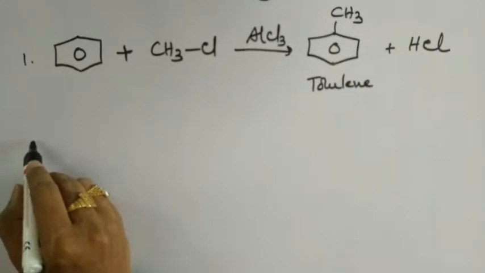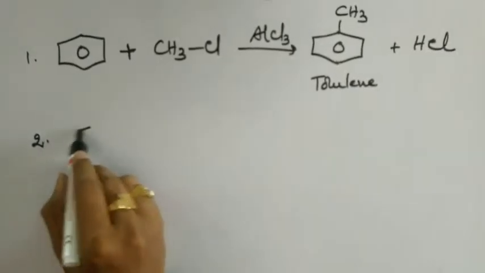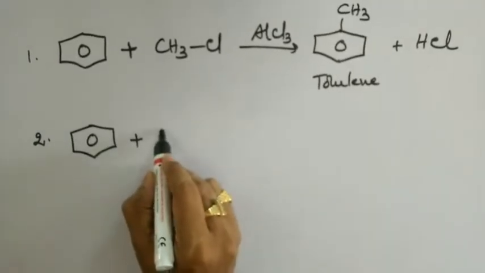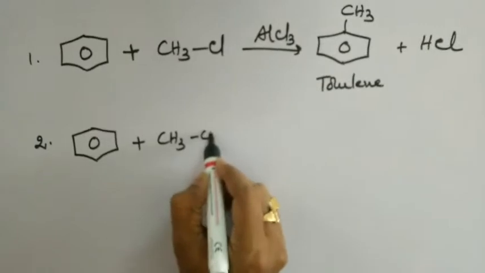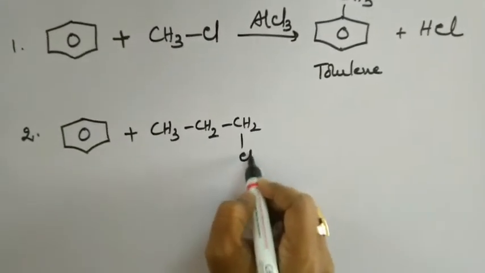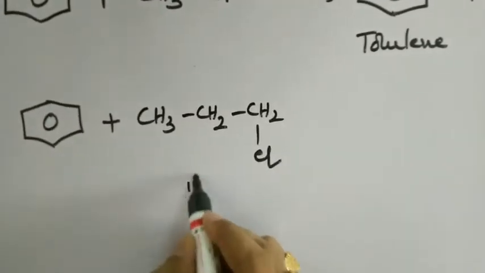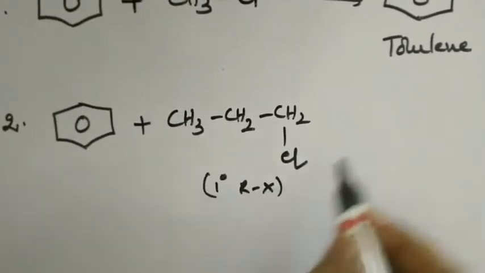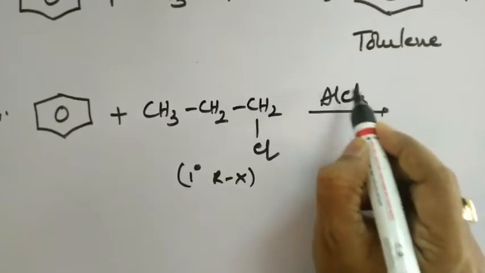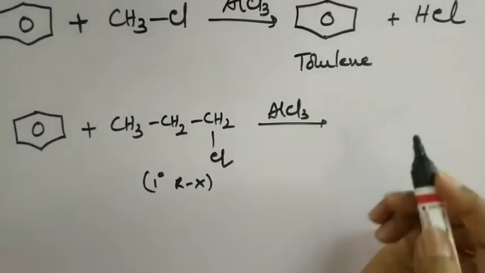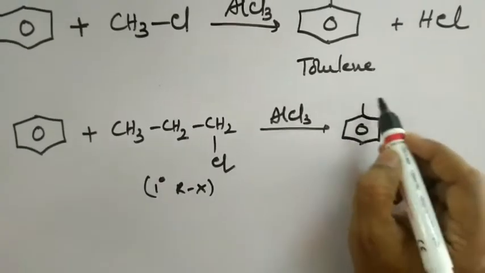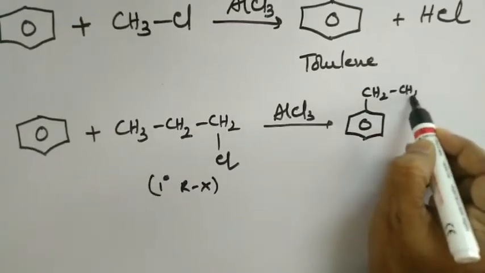Let us look at one more example of Friedel-Crafts alkylation reaction. I am taking benzene and making it react with n-propyl chloride. N-propyl chloride is nothing but 1-chloropropane. It is a primary alkyl halide. Now, when this reaction occurs in the presence of Lewis acid, namely AlCl3, what is the product that we envisage? We normally envisage n-propyl benzene formation like this, CH2, CH2, CH3.